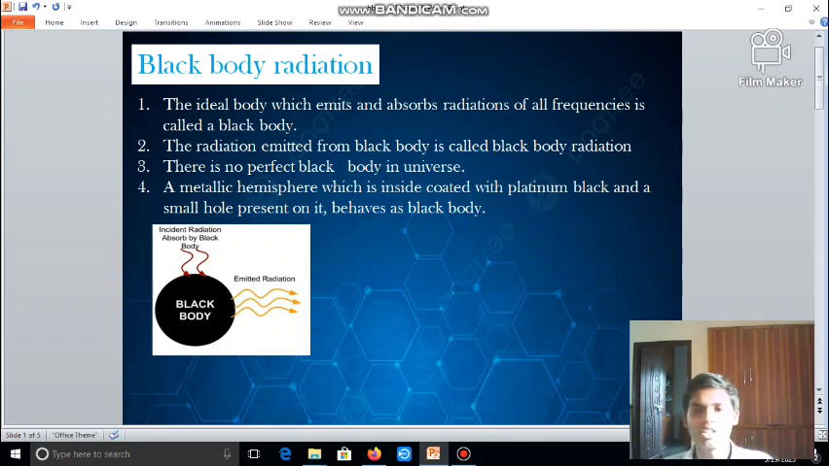Here energy means radiation. The radiation emitted from a black body is called black body radiation.